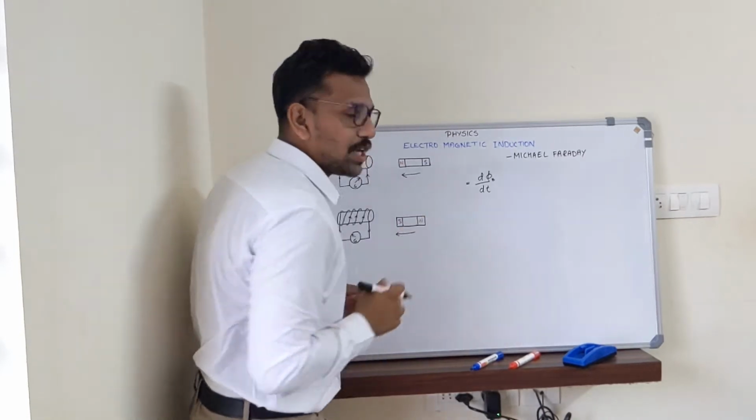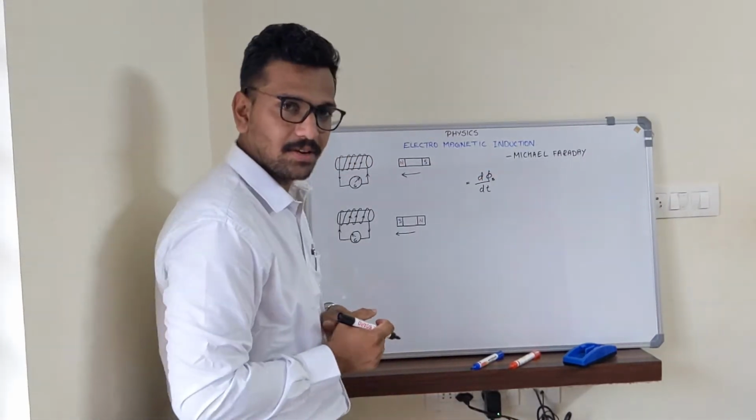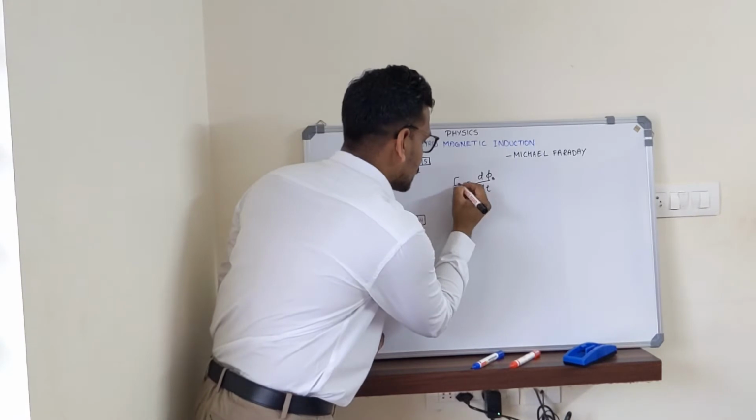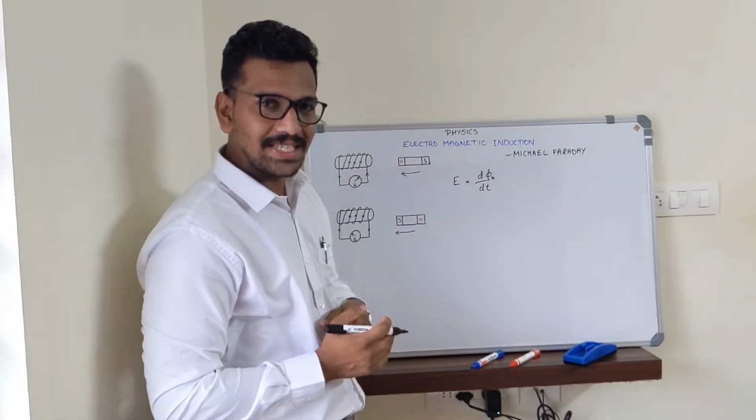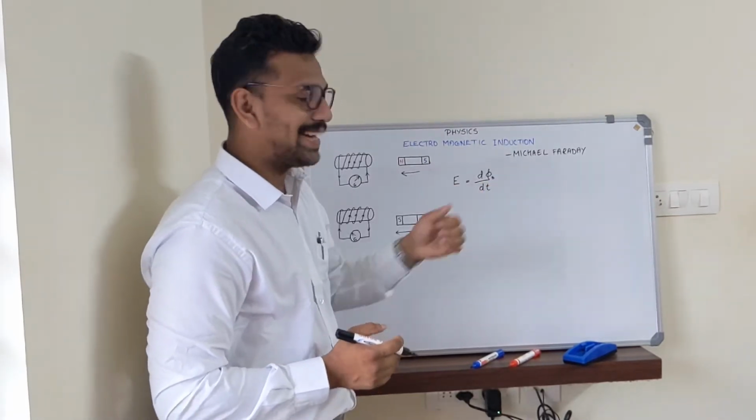Thus, the rate of change of magnetic flux gives us the induced EMF: the induced EMF is equal to d phi B by dt.